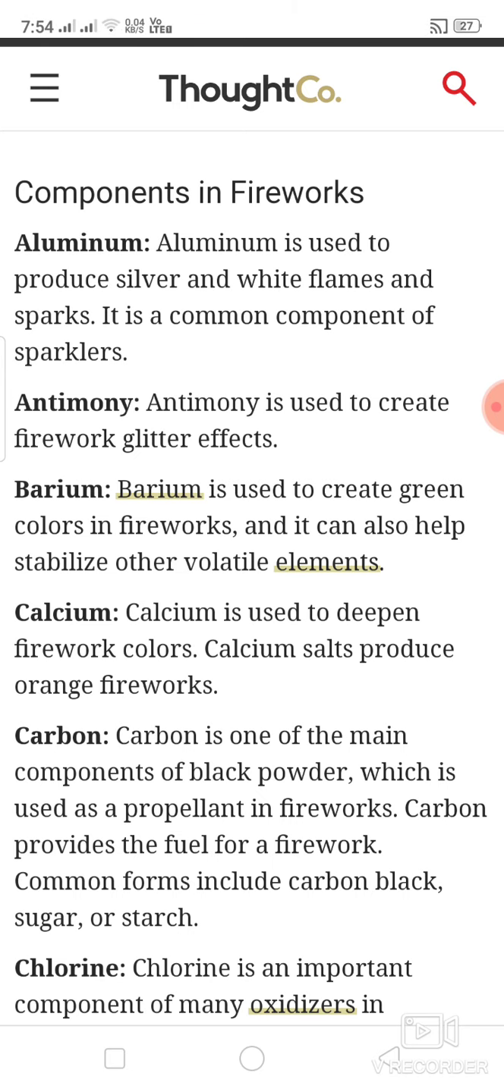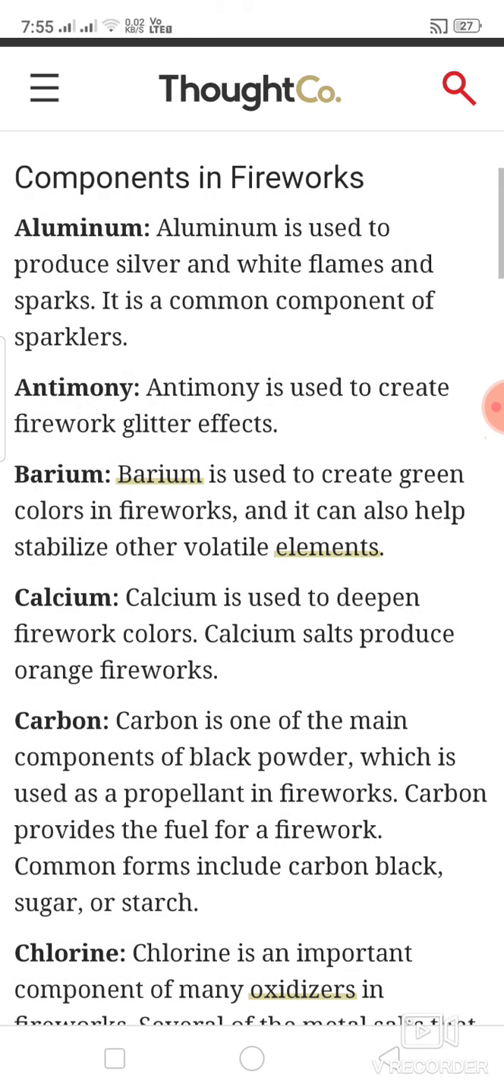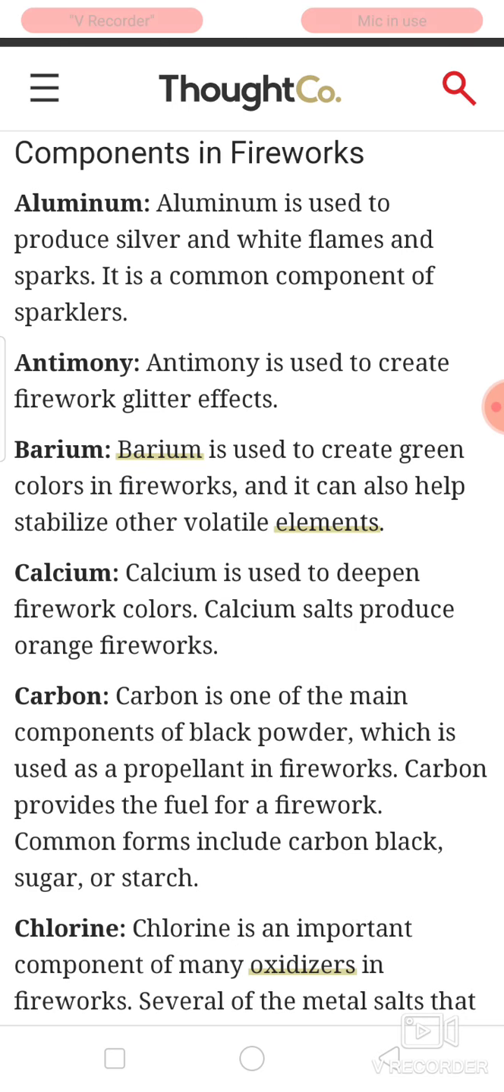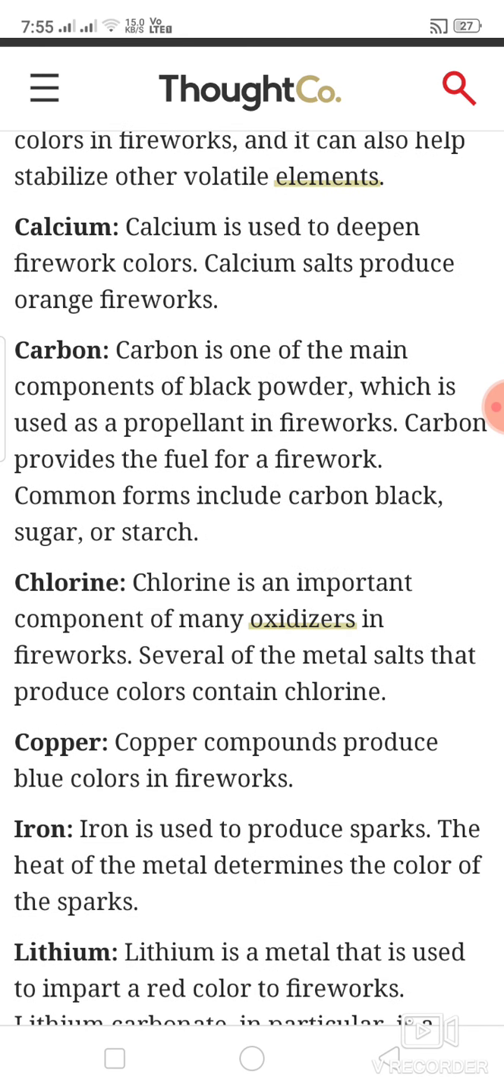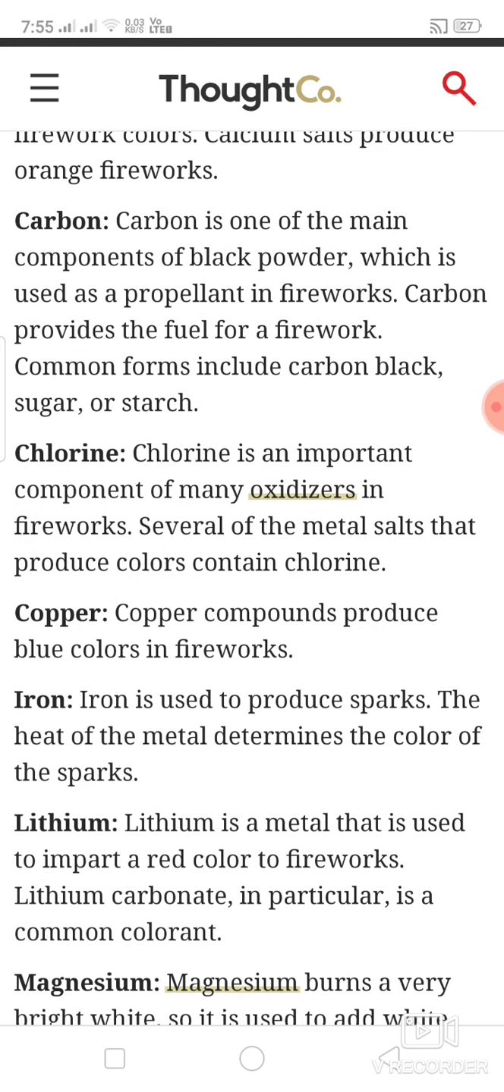Next, antimony is used to create the firework glitter effect, and barium is used to create green color in fireworks. Calcium is used to deepen the firework color. Calcium salts produce orange fireworks. Carbon is one of the main components of black powder, which is used as a propellant in fireworks. Carbon provides the fuel for a firework. Common forms include carbon black, sugar or starch. And chlorine is an important component of many oxidizers in fireworks. And copper produces blue color in fireworks.